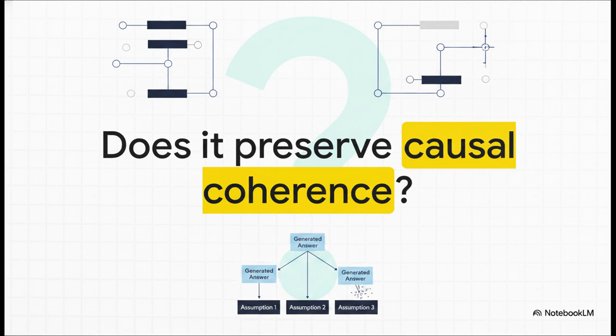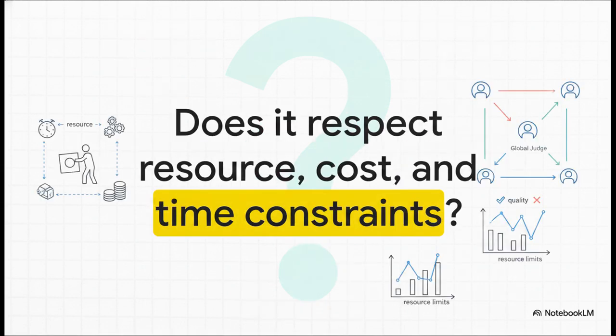We have to see if the generated answer stays stable when the foundational assumptions change, or if the whole thing just completely falls apart. Furthermore, does it respect resource, cost, and time constraints? Does the answer maybe hide a massive trade-off by just moving the cost somewhere else? An AI can easily spit out a brilliant-sounding solution that works perfectly in a vacuum but completely ignores actual, real-world limitations.